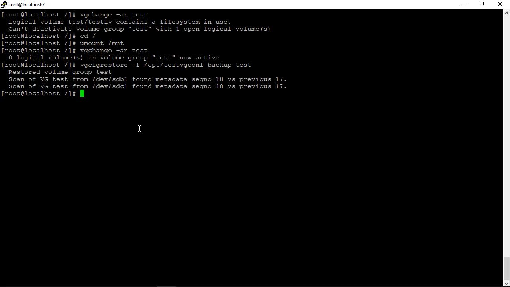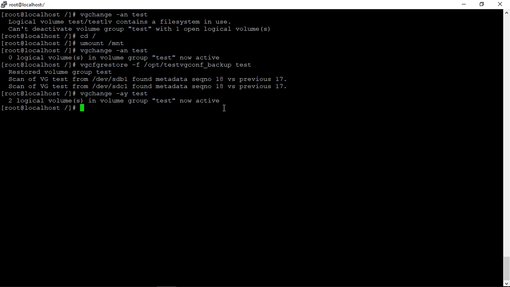Now you have the option to bring up the volume group again with vgchange -ay. Now you can see two logical volumes in volume group test now active. So both my logical volumes are active. Now I can mount both volumes, but please make sure that before you mount logical volumes you do an fsck, file system check.